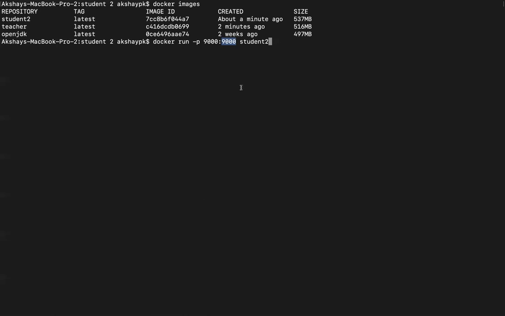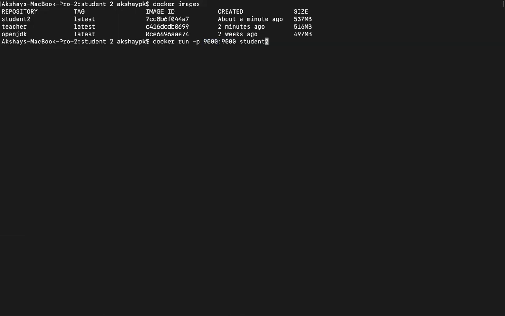So from within the container where my application is running, I'm mapping the port of the container to the port of the host. The first one is the port of the host, which can be given anything from 1024 to 65,000. But the port of my container should be the port on which my application is running. That's when we'll be able to map the port of my application from within the container to the port on the host, right? So let's go ahead and run this command.